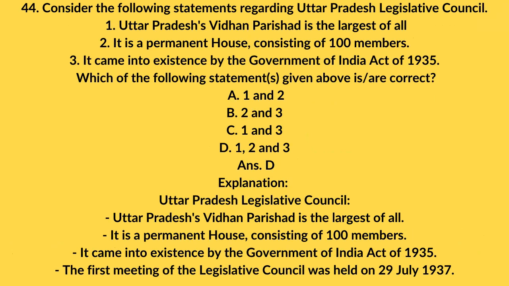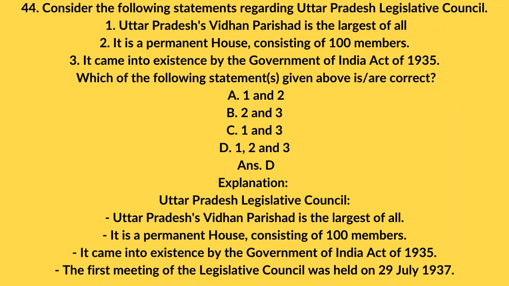44. Consider the following statements regarding the Uttar Pradesh Legislative Council. 1. Uttar Pradesh's Vidhan Parishad is the largest of all. 2. It is a permanent house, consisting of 100 members. 3. It came into existence by the Government of India Act of 1935. Which of the statements given above is/are correct? A. 1 and 2. B. 2 and 3. C. 1 and 3. D. 1, 2 and 3.